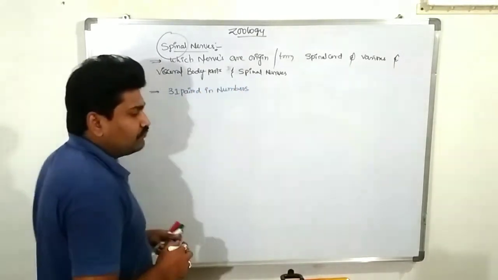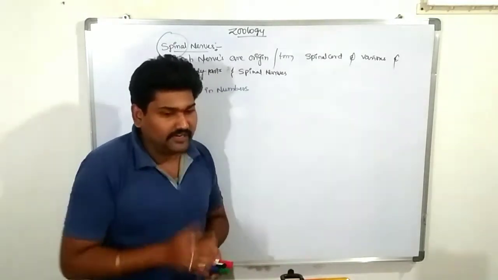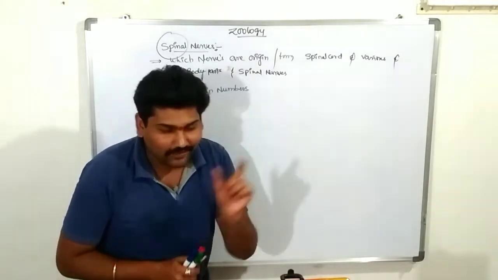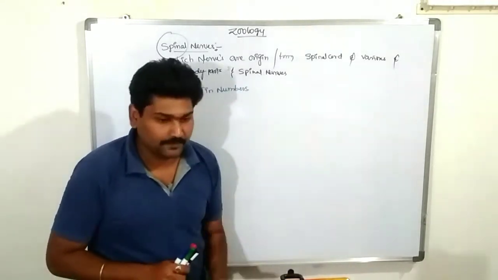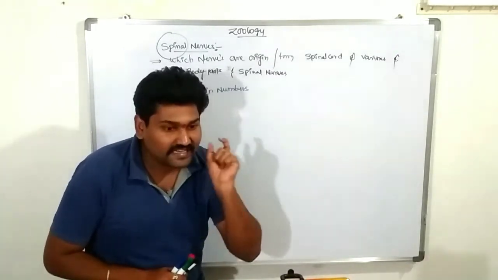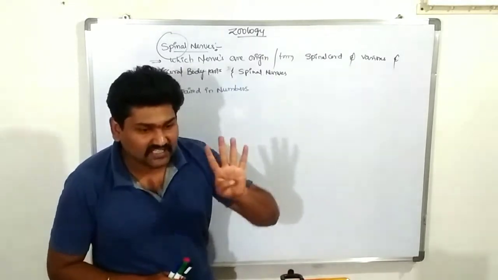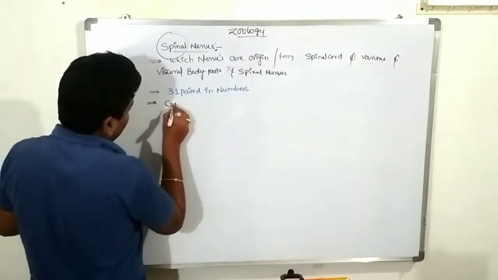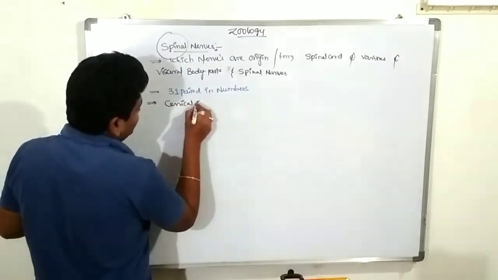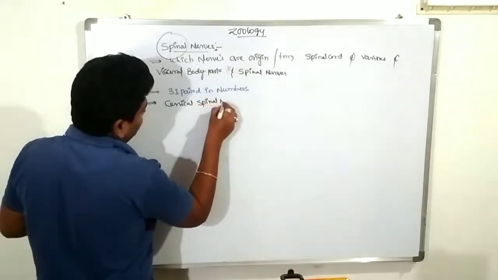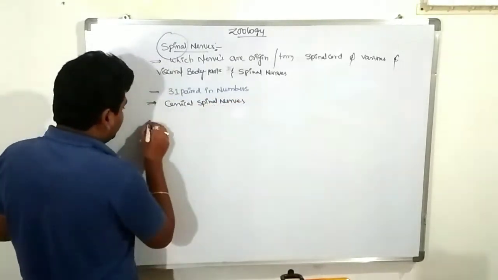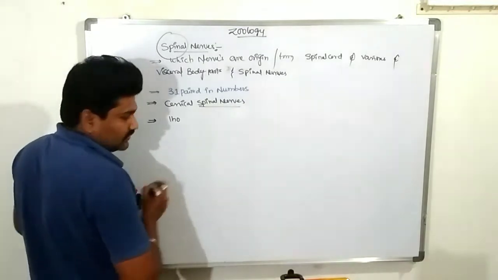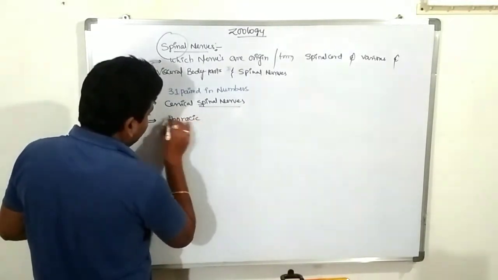These 31 pairs can be divided into different types of nerves according to their origin. According to their site of origin, these nerves can be classified into 4 types. First one is cervical spinal nerves. Second one is thoracic spinal nerves. Very, very important. Third one is lumbar spinal nerves.